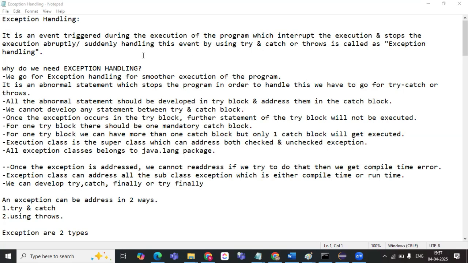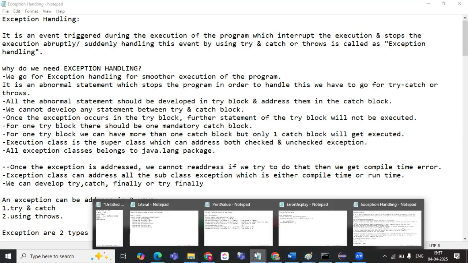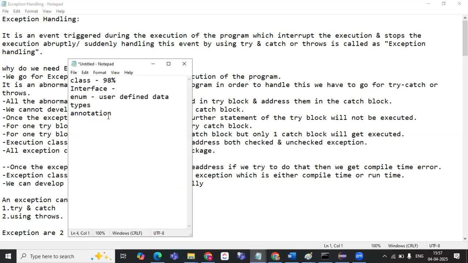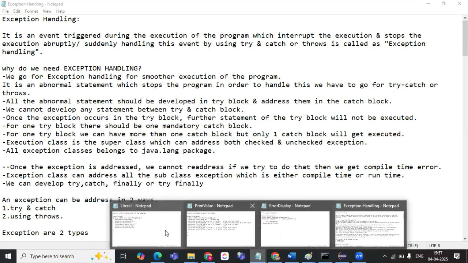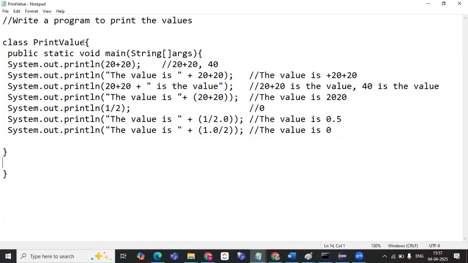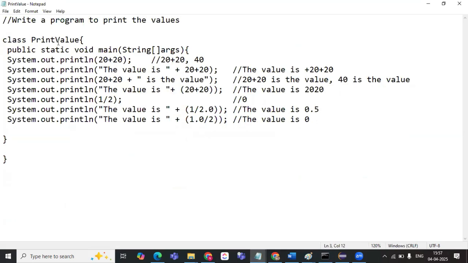So whenever you write a program in a notepad, some basic program, while writing it you will write some value as an identifier, and you save the file as print values.